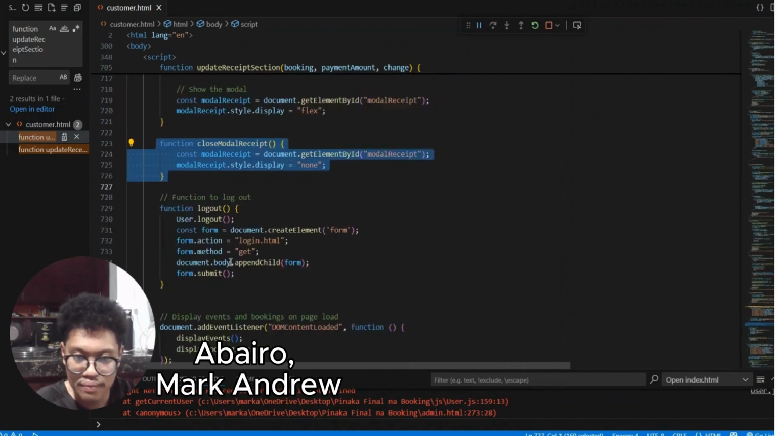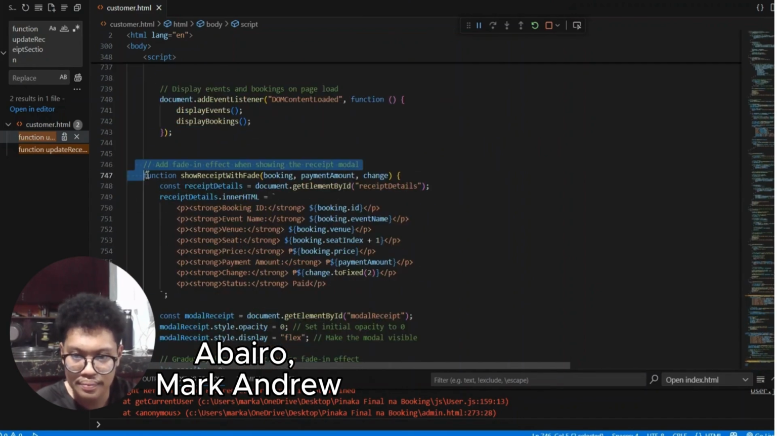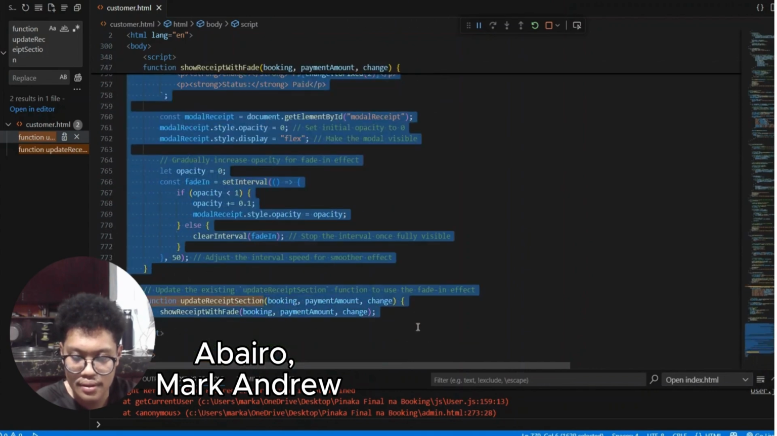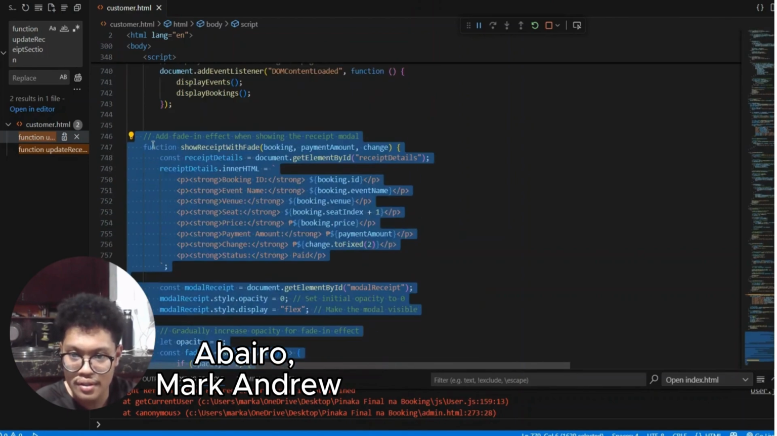So for the function of the modal here, once the booking is confirmed and payment is processed, this will appear in the modal, letting the user see the payment details. The modal is triggered by the show receipt paid function, which is this.